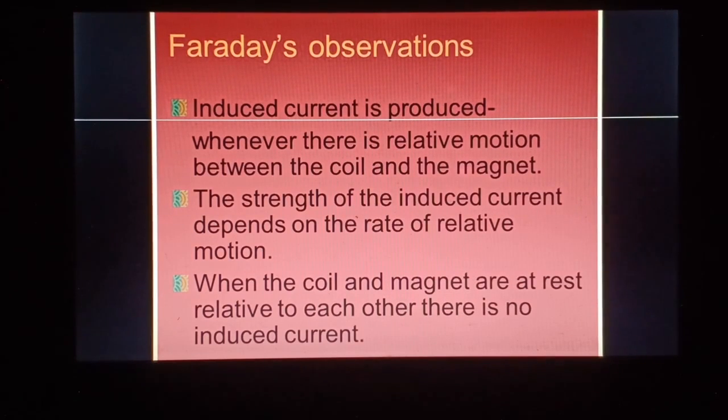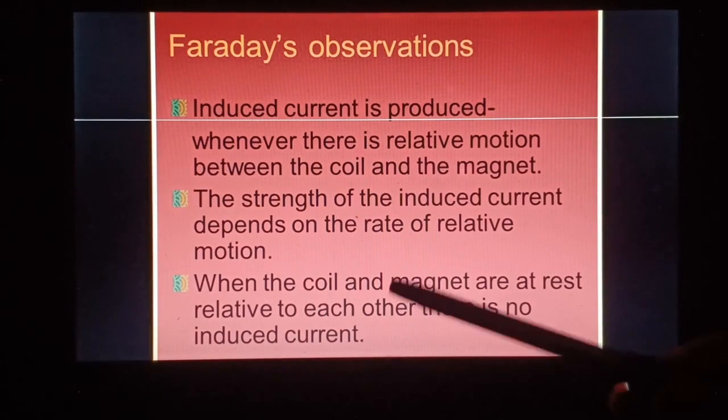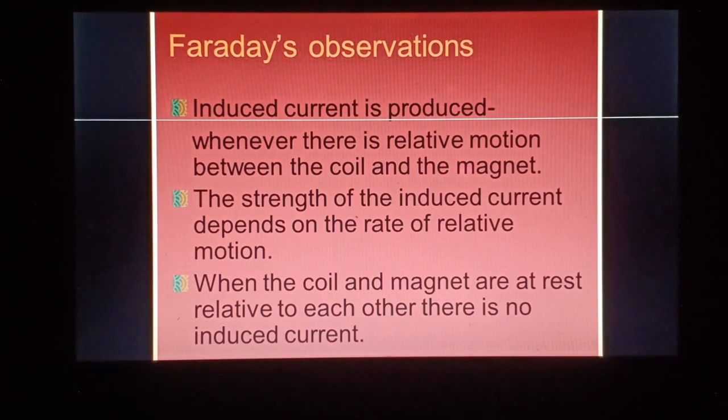If the rate of relative motion is more, then the strength of the induced current is also more. When the coil and the magnet are at rest relative to each other, there is no induced current. It means there should be a relative motion. Without this kind of motion, there will be no current flowing through the circuit.